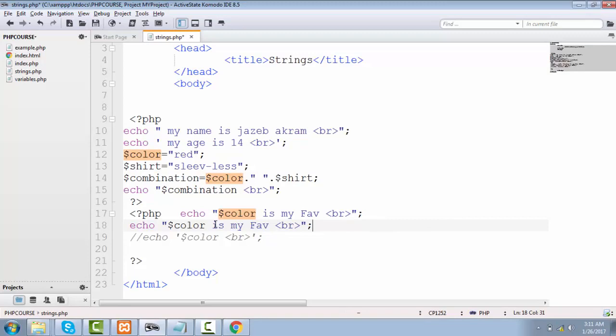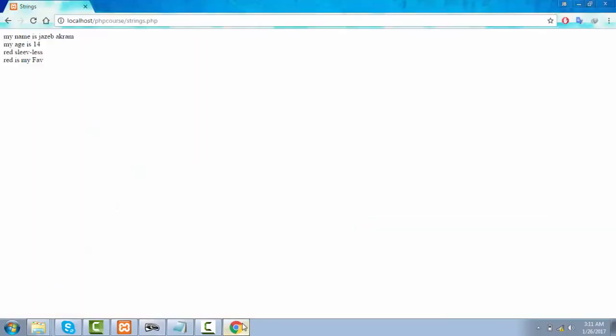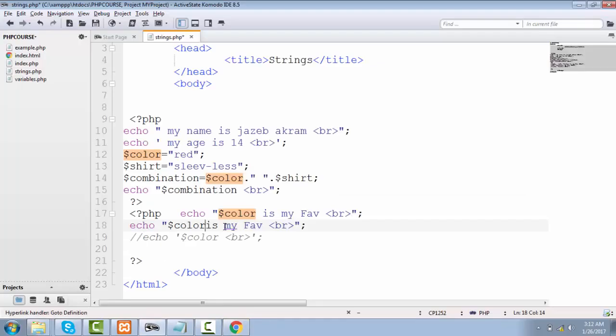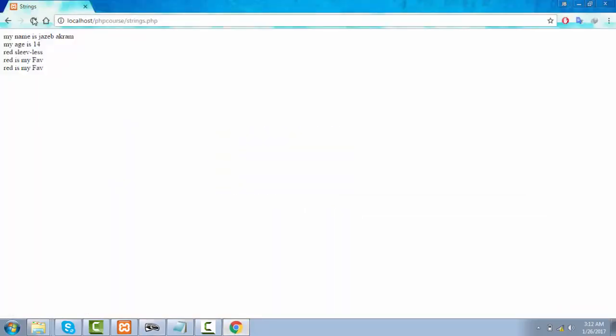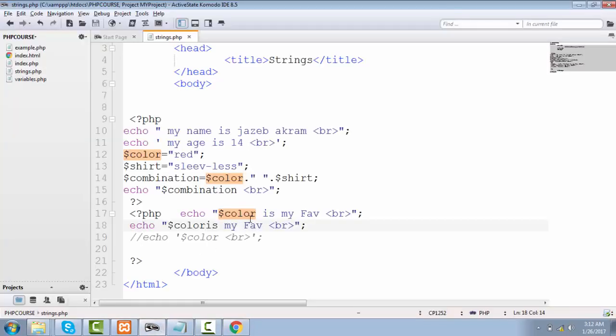And if you combine your variable with your text, then you will see that it's going to treat our variable of color with our text, meaning there will be no red color in our last line. Now let's save this one out, and if we refresh our page, see, now we have an error on line 18 because we mixed up our string with our variable.